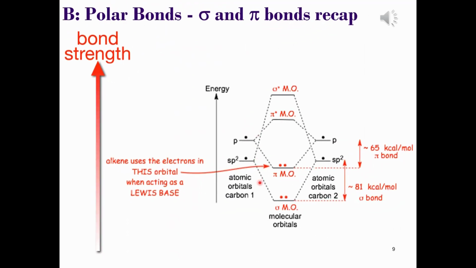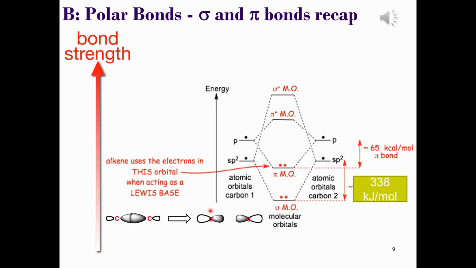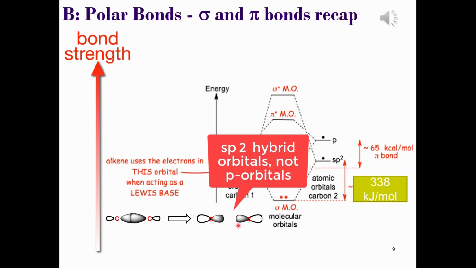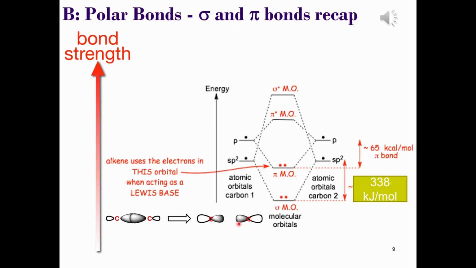Here we see the sp2 hybrid orbitals of each carbon atom and how they overlap to produce the sigma bond first. Now this will require at least 338 kilojoules per mole of energy to break that bond. Now notice how correspondingly it's lower in energy on the diagram. And this corresponds also to the picture which shows from the sigma bond being formed the excellent head-on overlap of its 2p orbitals. It stands to reason that more energy would be needed to break this bond.